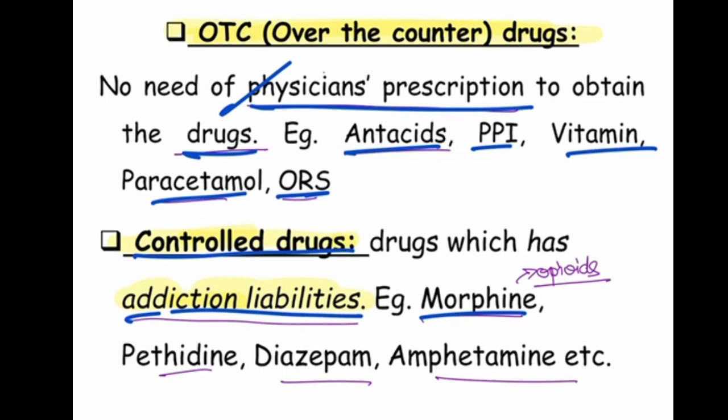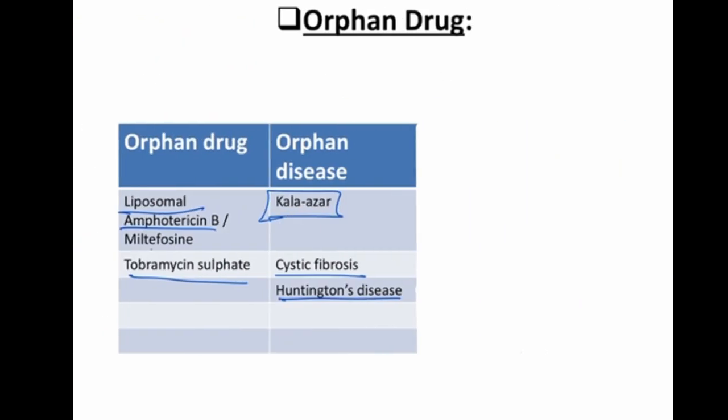Like morphine. Morphine is a group of opioids. So this is where we just get addicted, like pethidine, diazepam, amphetamine. So those are controlled drugs. We have to be controlled. The next is orphan drugs.